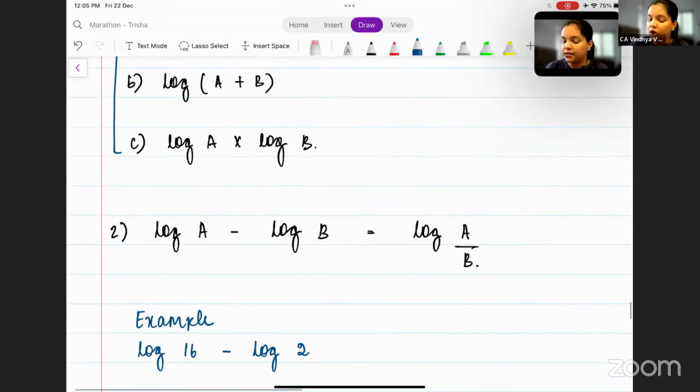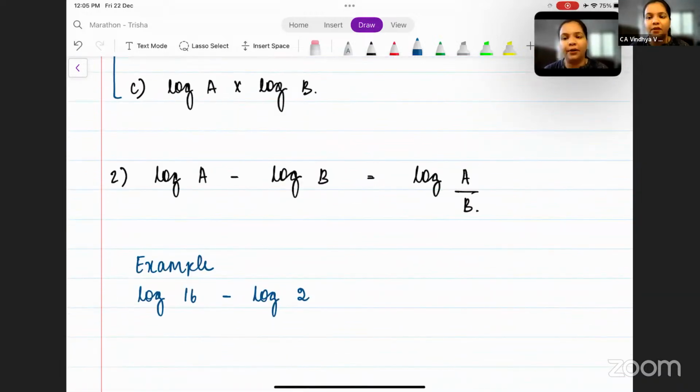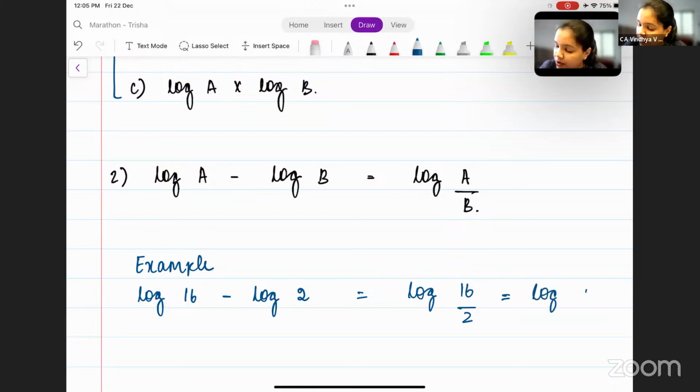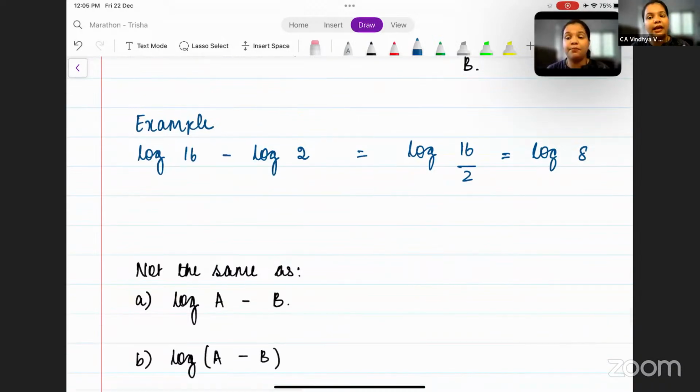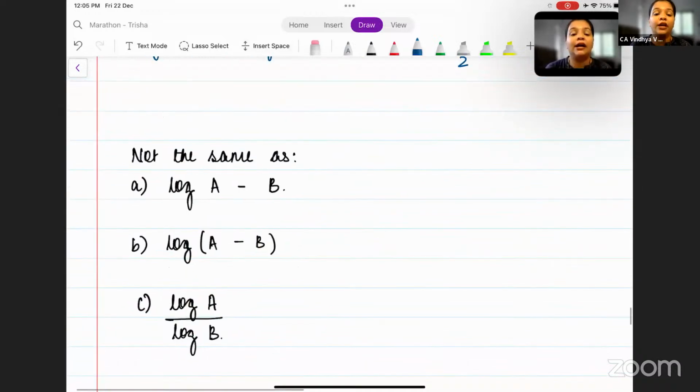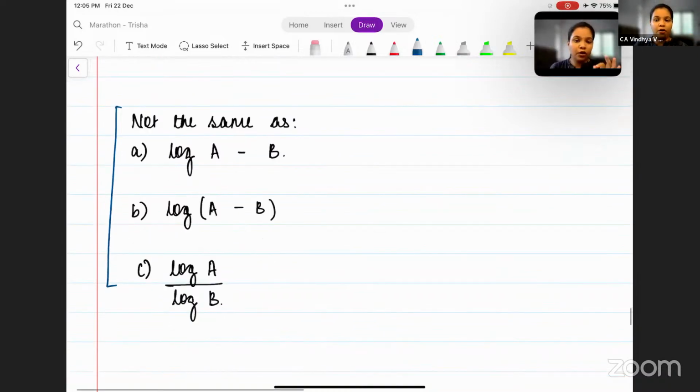Next, log a minus log b. If log a plus log b was log ab, then log a minus log b is log a by b. So log 16 minus log 2 can be written as log 16 divided by 2, which is log 8. As simple as this. One more thing, this is not the same as log of a minus b, or log a by log b. This is very important to remember. This is where students usually go wrong.